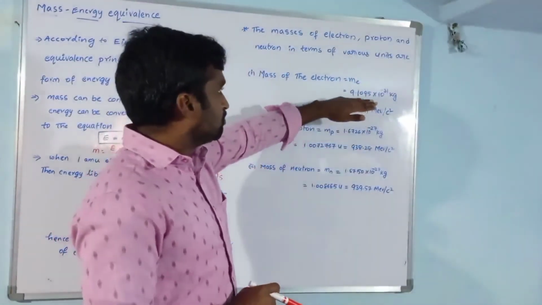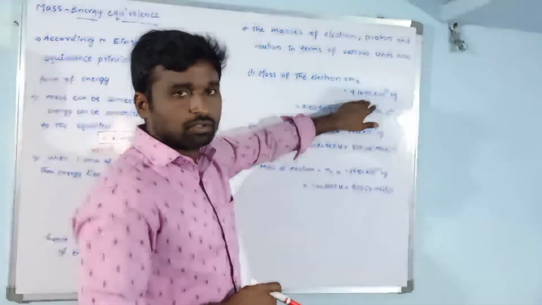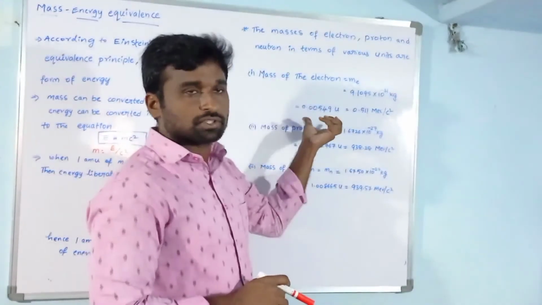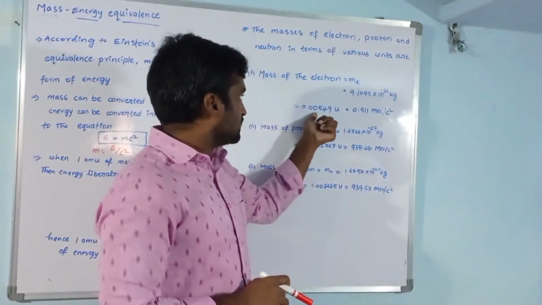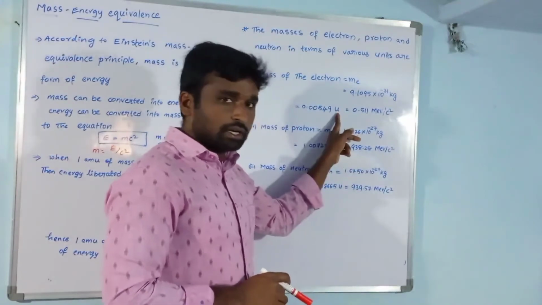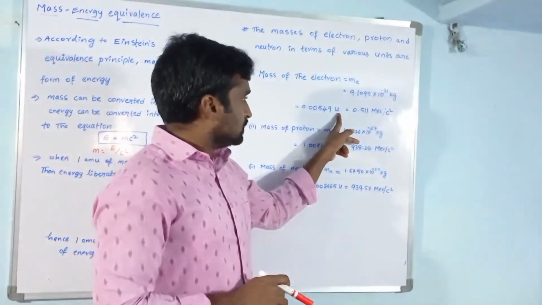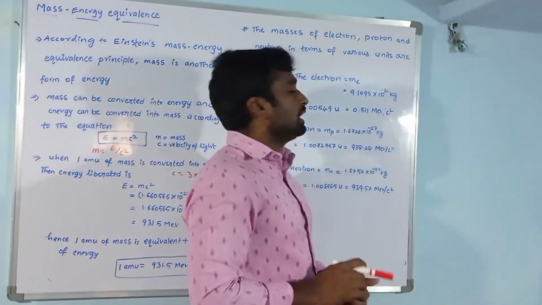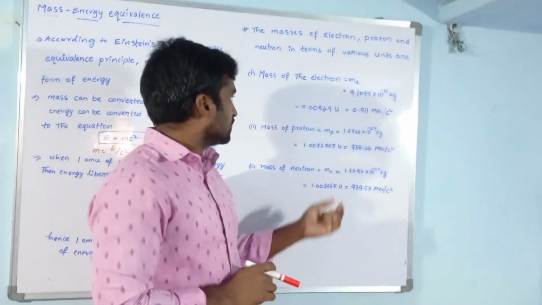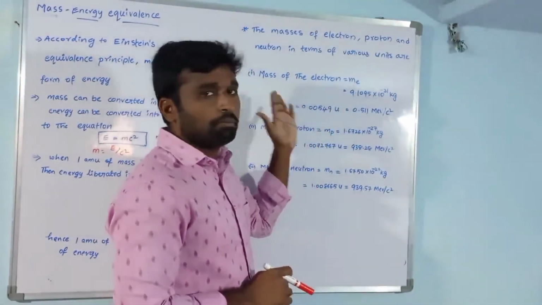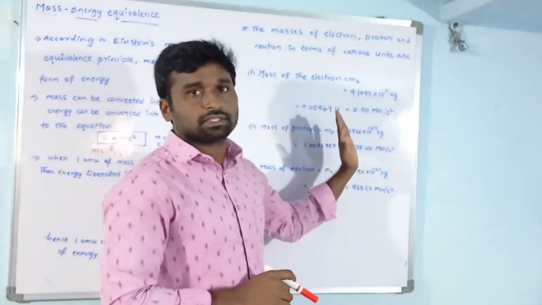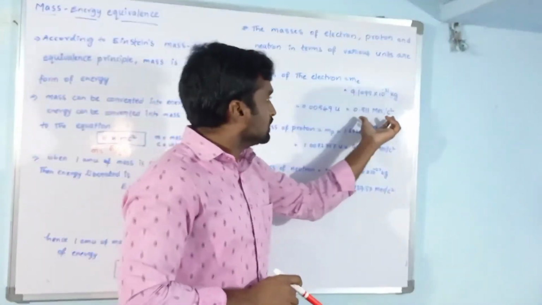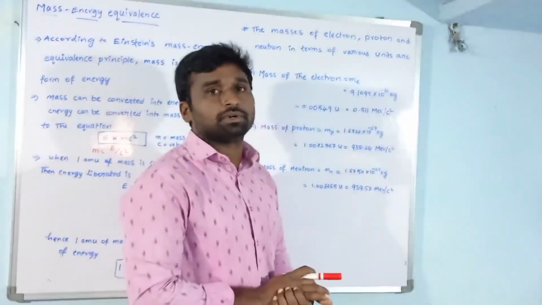In atomic mass unit, the value is 0.00549 atomic mass unit, which is equal to 0.511 mega electron volt per c square. So this is the mass of the electron in various units: kg, atomic mass unit, and mega electron volt per c square.